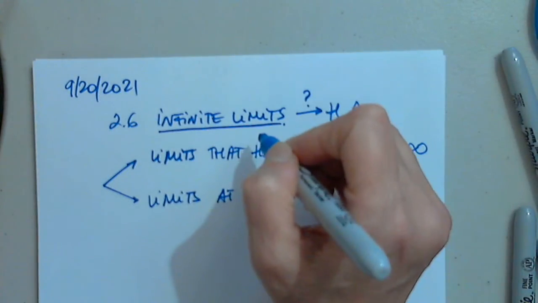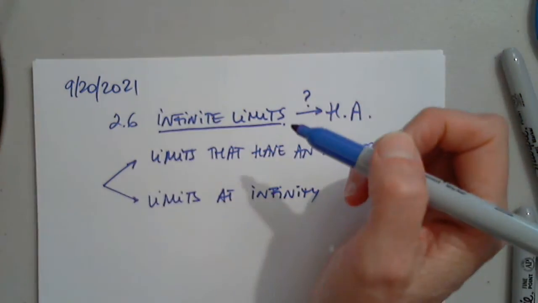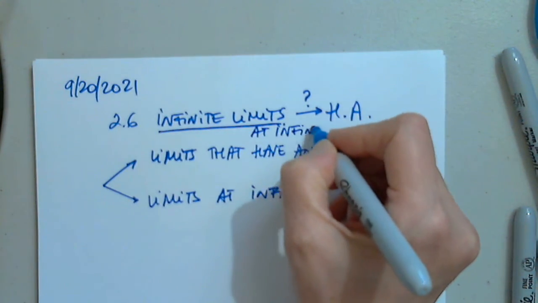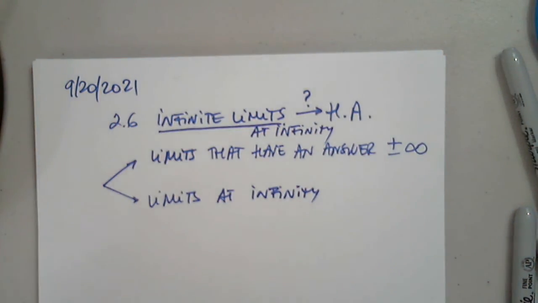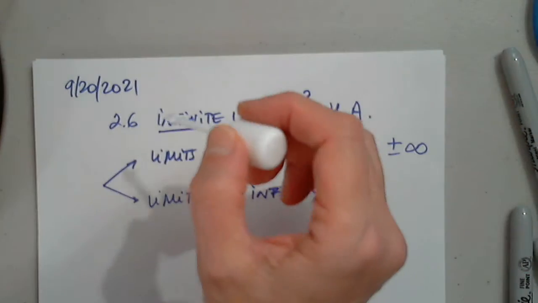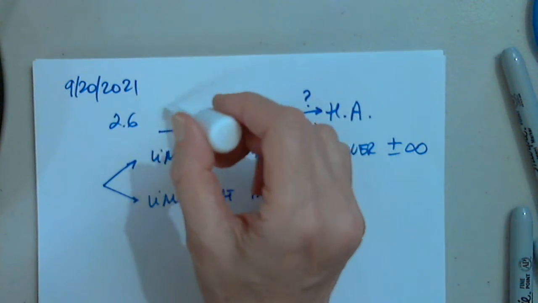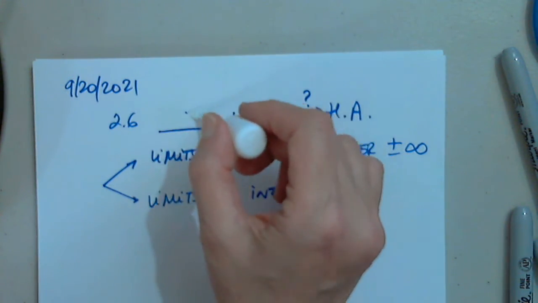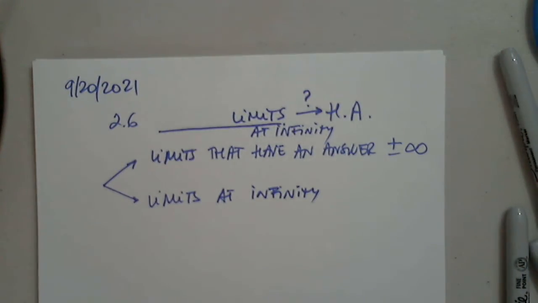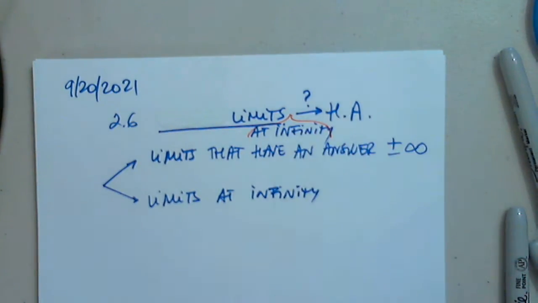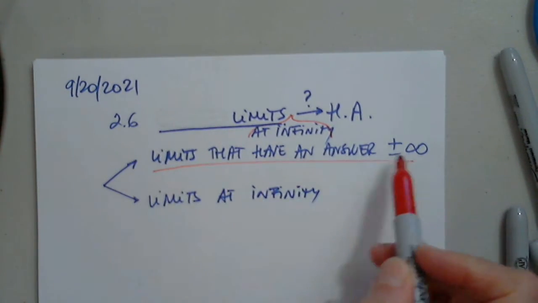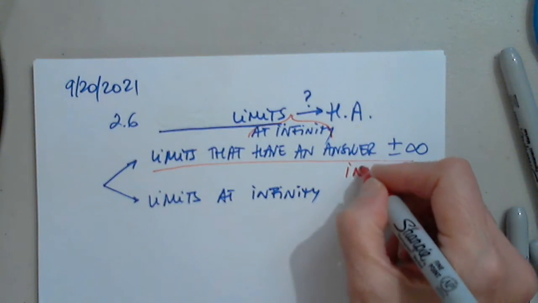And this is exactly what I wanted to write here, not that. I just got carried away. So limits at infinity. I was thinking of reminding you of these two types, not to get confused, and that's exactly what I did. I wrote the other one. Okay, so limits at infinity. This is section 2.6. Now, this is what I wrote there, infinite limits.